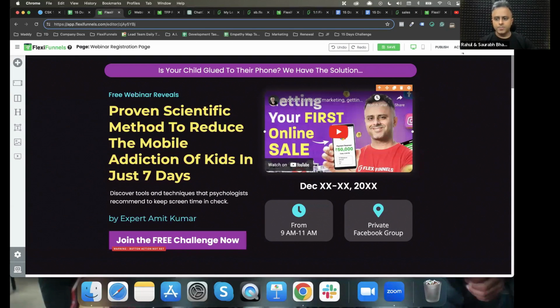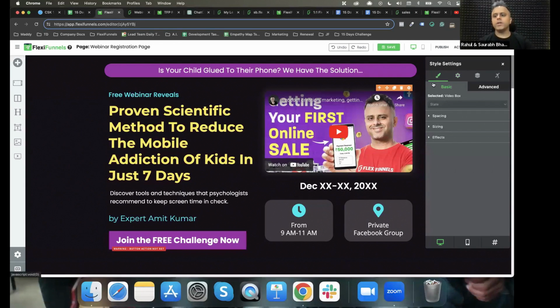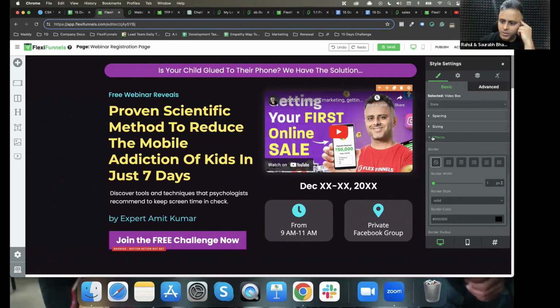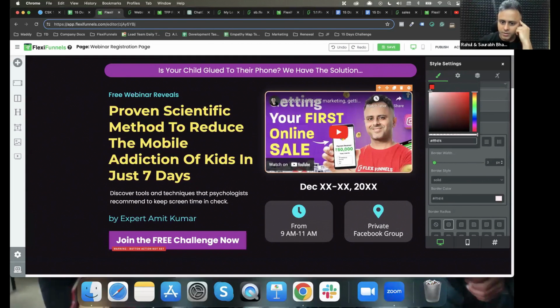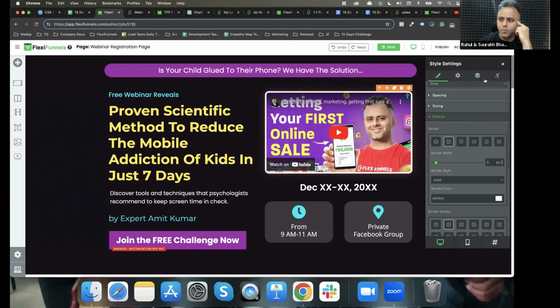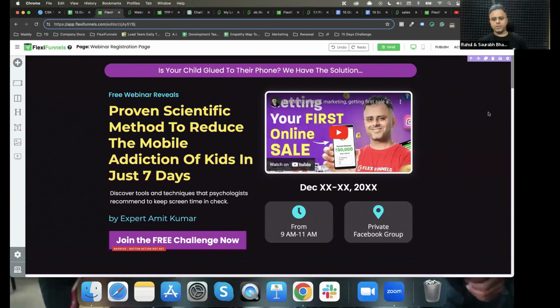What I'm also going to do is go into the settings of this. I will click on the effects and add a border over here. Maybe it can be a white color border, something like this. I guess it will look good. And I will increase the border boundary a little bit. So I think it will look good. Okay, so I will click on publish.